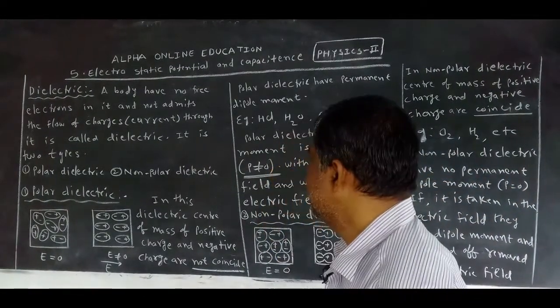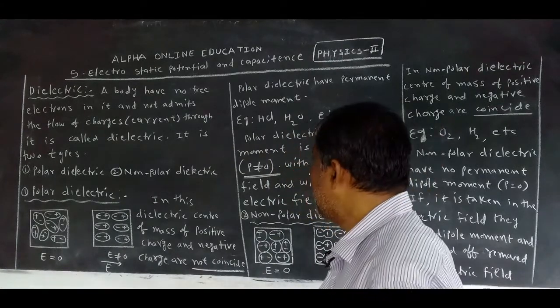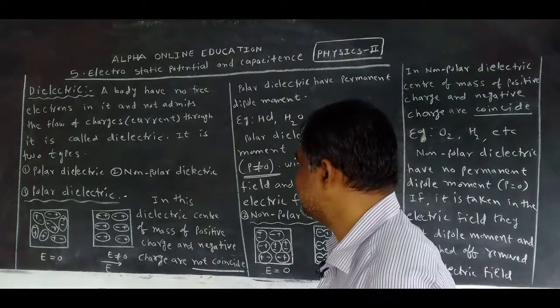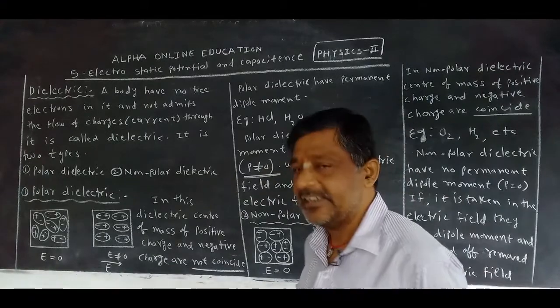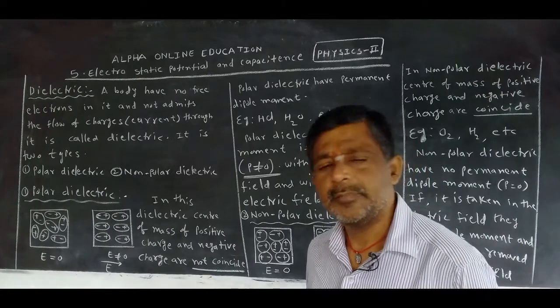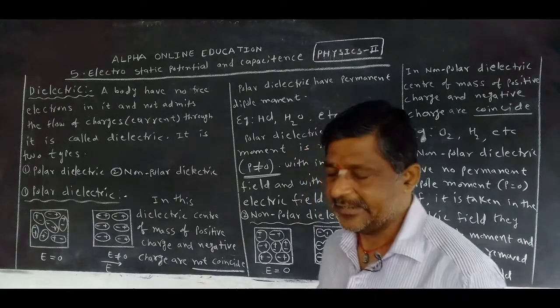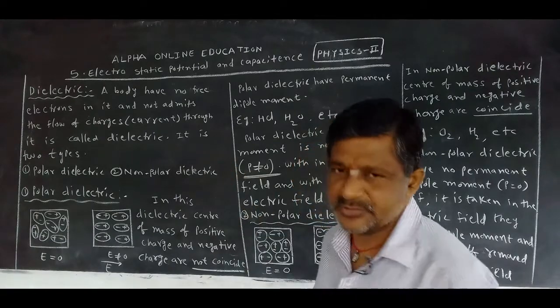That's why a body that has no free electrons in it and does not admit the flow of charges, meaning current, through it is called a dielectric. I have shown you a number of examples. Plastic is also a dielectric.